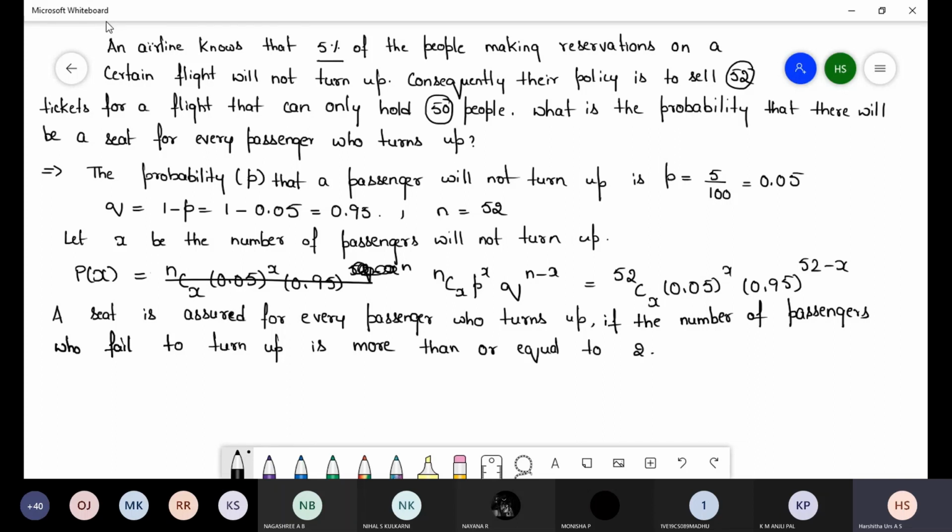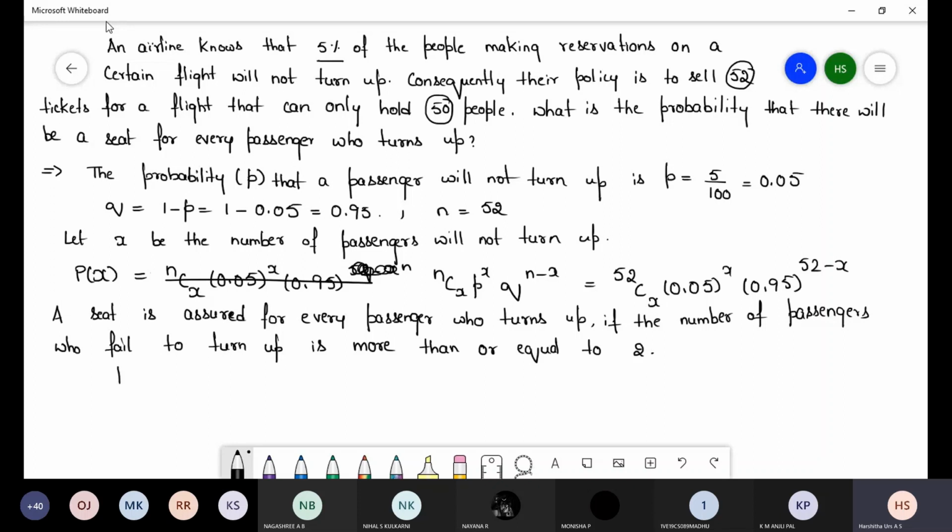Because a flight can hold only 50 people. The flight has only 50 seats, but the airline will sell 52 tickets. So there may be a chance that 2 or more than 2 passengers may cancel their reservations.